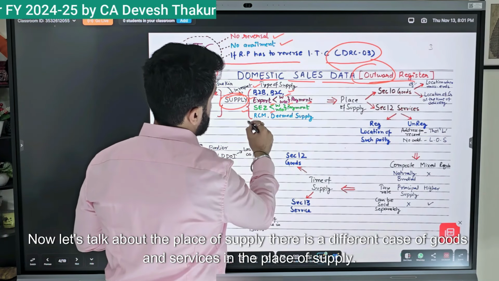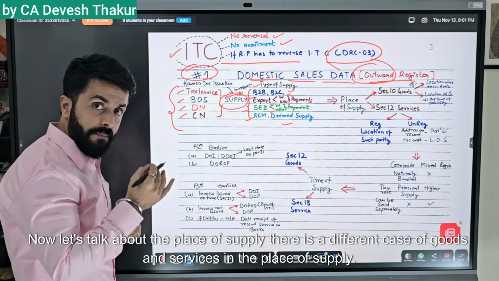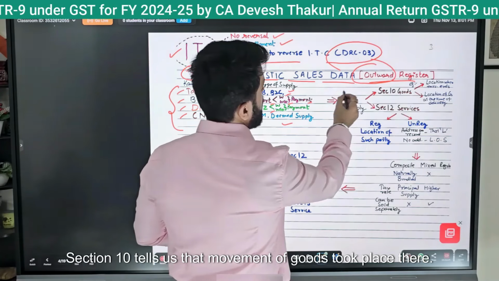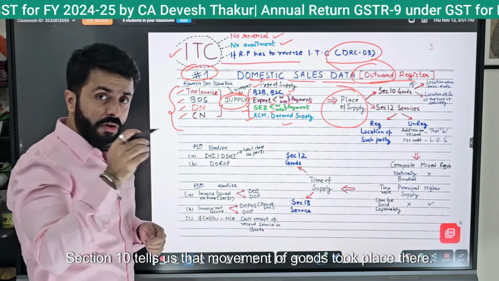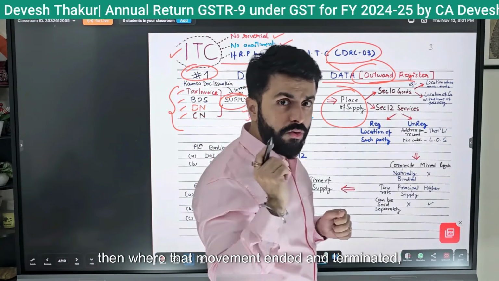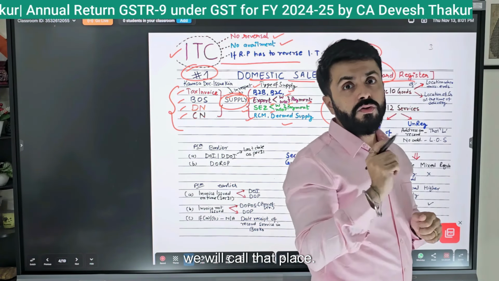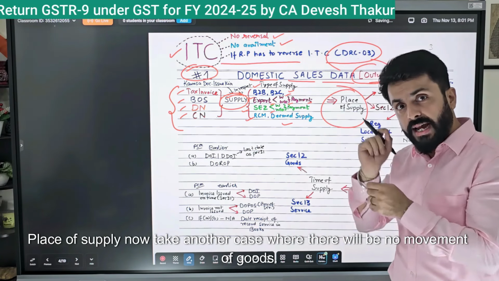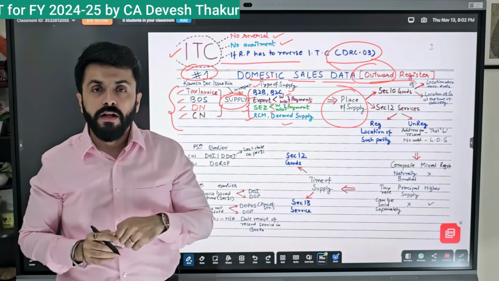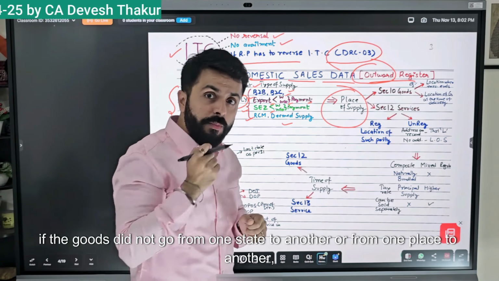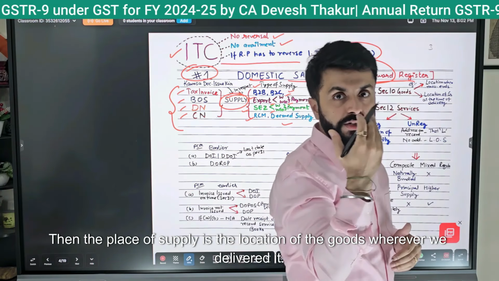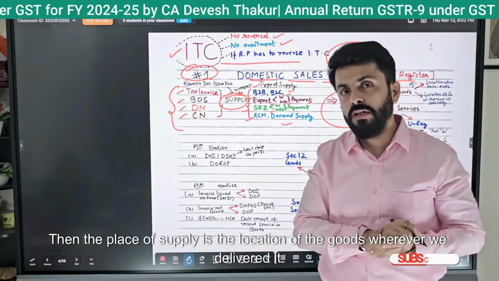Now let's talk about the place of supply. There is a different case for goods and services in the place of supply. In the case of goods, section 10 tells us that if there is a movement of goods, then where that movement ended and terminated, we will call that the place of supply. Now take another case where there is no movement of goods, that is, the goods did not go from one state to another or from one place to another. Then the place of supply is the location of the goods wherever we delivered them.